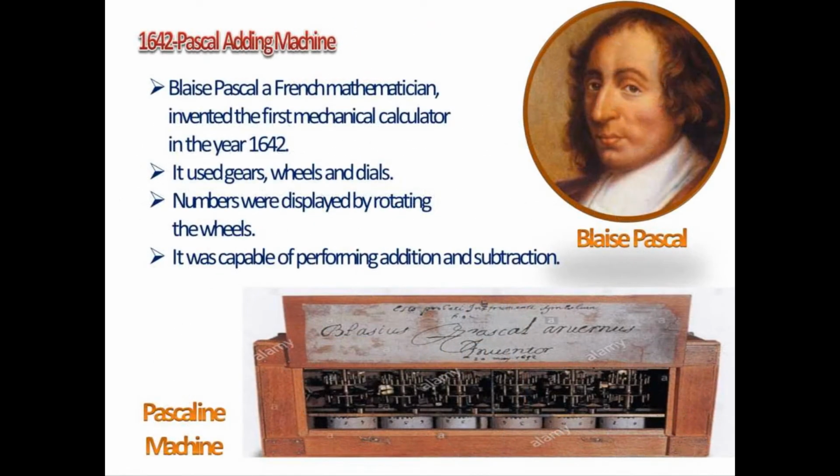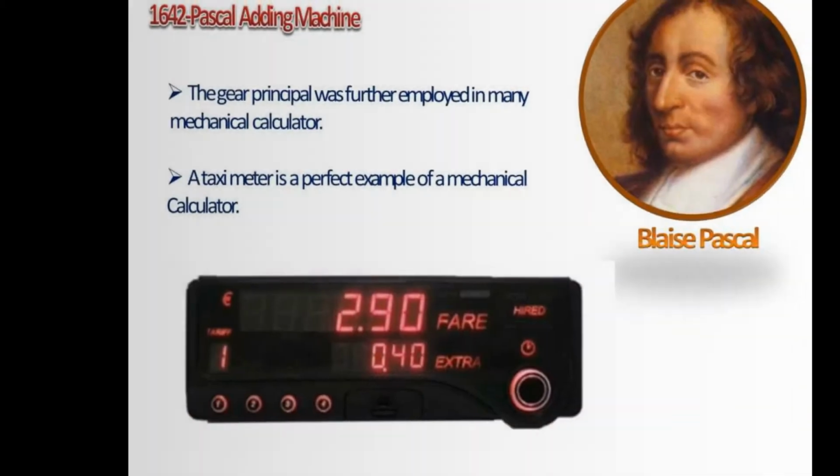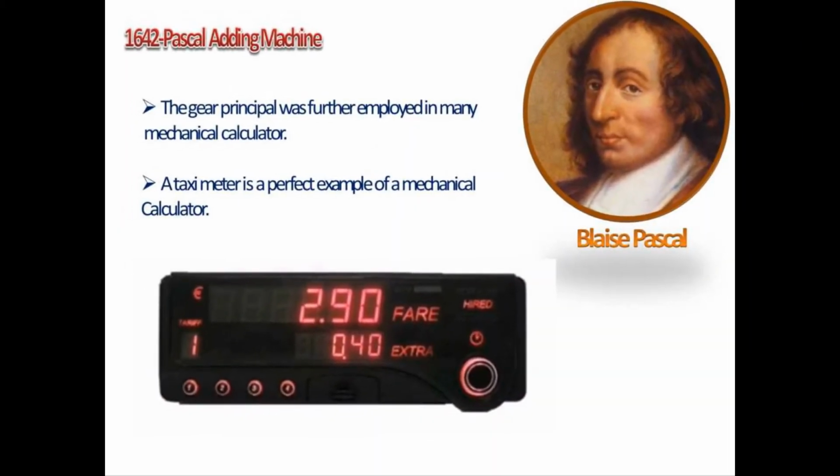In 1642, Blaise Pascal invented the Pascal adding machine. The name was the Pascaline machine. Blaise Pascal, a French mathematician, invented the first mechanical calculator in the year 1642. It used gears, wheels and dials. Numbers were displayed by rotating the wheels. It was capable of performing addition and subtraction. The gear principle was further employed in many mechanical calculators. A taximeter is a perfect example of a mechanical calculator.